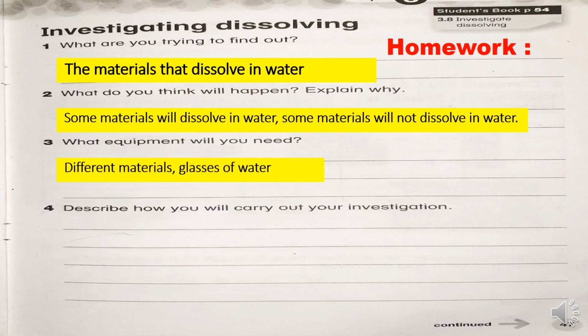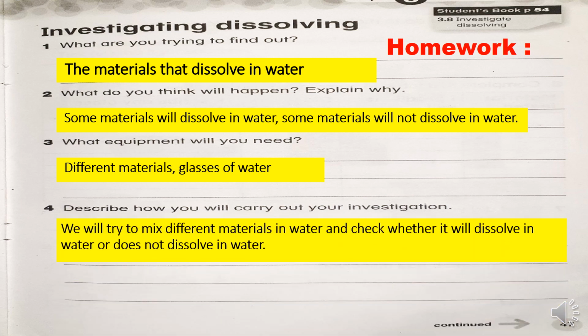Okay. So what are the equipments you will need to do the investigation? That means what all things you need to do this. We don't need that much things. We want different kind of materials that is available in our house and a glass of water. Simple, right? And how we are going to do this investigation? We will try to mix different materials in water and check whether it will dissolve in water or it does not dissolve in water. That is our investigation. Okay.